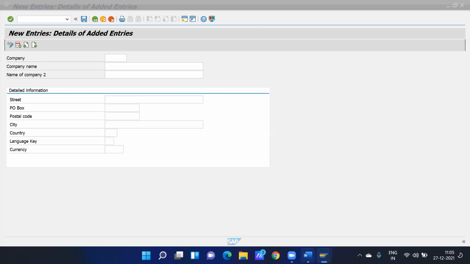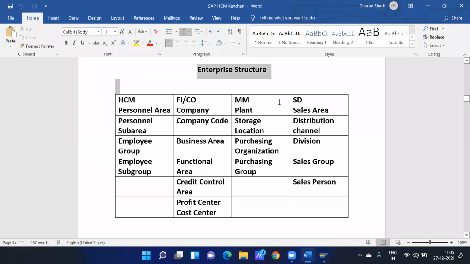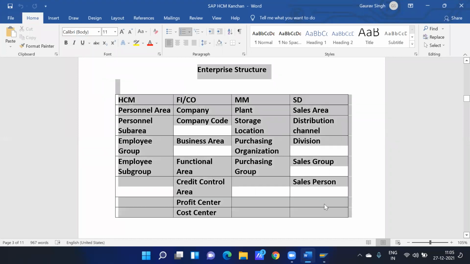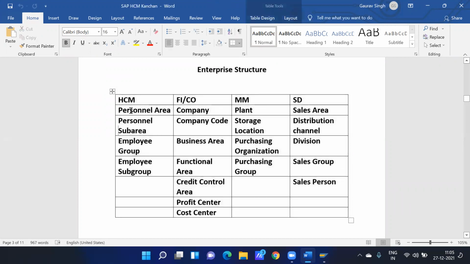Here you will see enterprise structure. Each and every module has its own enterprise structure. If we talk about SAP HCM, we have four objects for enterprise structure: personnel area, personnel subarea, employee group, and employee subgroup. And in FICO, we have to create company, company code, business area, functional area, and credit control area. I have mentioned four modules here, but there are lots of modules, and each has its own enterprise structure. We will be covering SAP HCM, where we have only four objects.